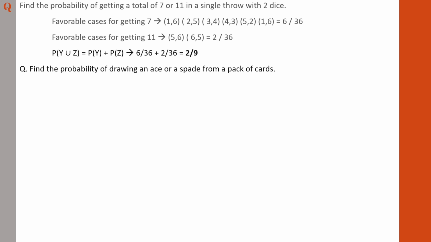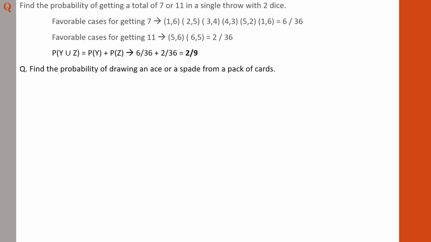So first of all, for this particular question, you need to check whether it is mutually exclusive or not. Here the events under study are the occurrence of an ace or a spade. So you need to identify, if you are drawing or picking a card from a deck, what is the probability of getting an ace or a spade. The issue is that ace is a card representing 1 that will be common in all the 4 categories of the deck of cards. In spade also there will be an ace, in clubs also there will be an ace, in heart also there will be an ace, and in diamonds also there will be an ace.